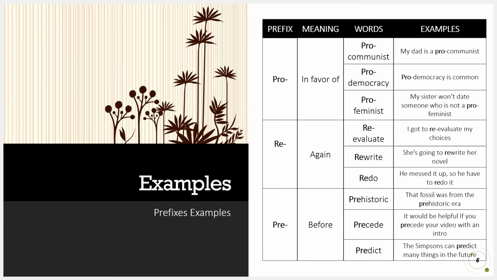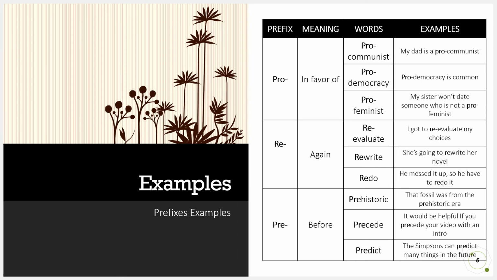Next slide is for the prefixes pro, re, and pre. For the prefix pro, it means in favor of. We could pair this with ideology or anything. For examples, pro-communist, pro-democracy, and pro-feminist. Example, my dad is a pro-communist. Second example, pro-democracy is common. Last example, my sister won't date someone who is not a pro-feminist.